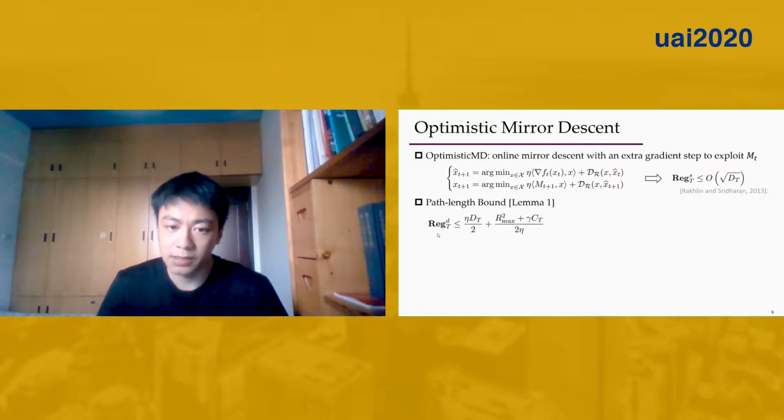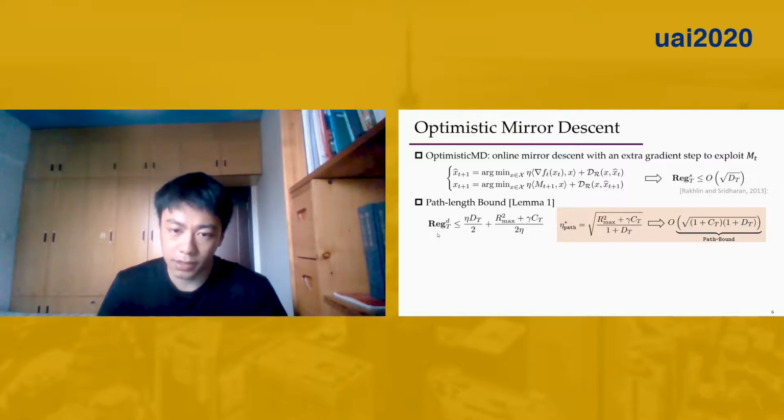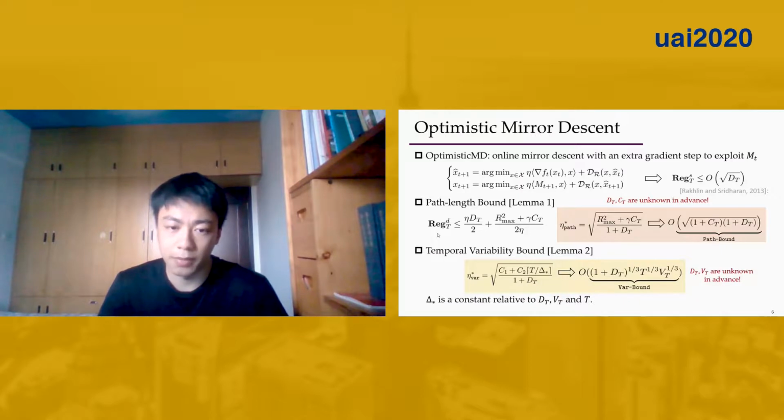The first is the path-length bound as follows. As we can see, if we consider the optimal step size, the dynamic regret is bounded in the order of square root of 1 plus C_T times 1 plus D_T, which essentially combines the non-stationarity with adaptivity. However, the values of D_T and C_T are unknown in advance. Thus, this optimal tuning is infeasible. The same problem also holds for the temporal variability bound.